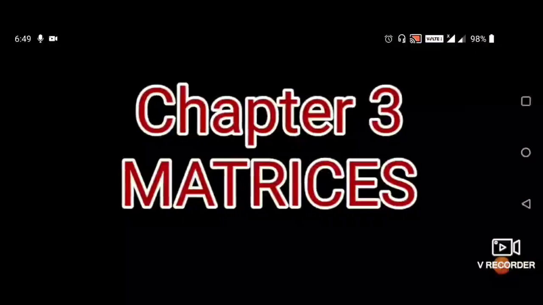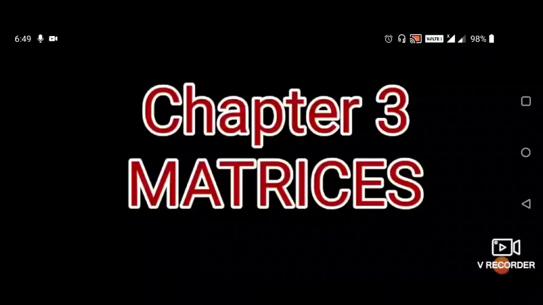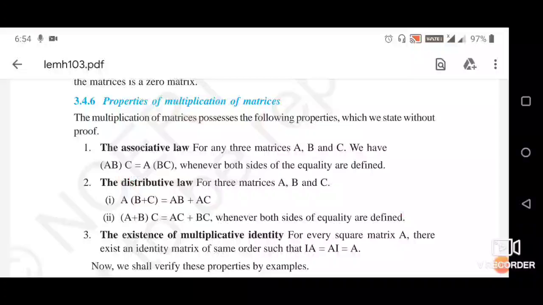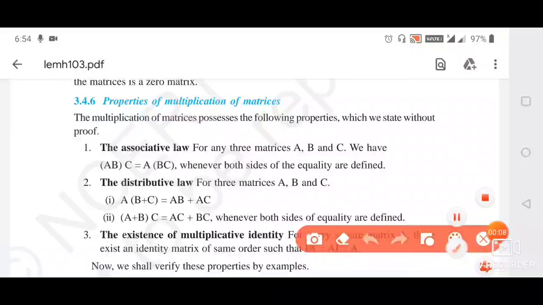Here we are doing the chapter matrices and we started multiplication of matrices. So today we will do properties of multiplication of matrices. Our first property of multiplication of matrices is the associative law.